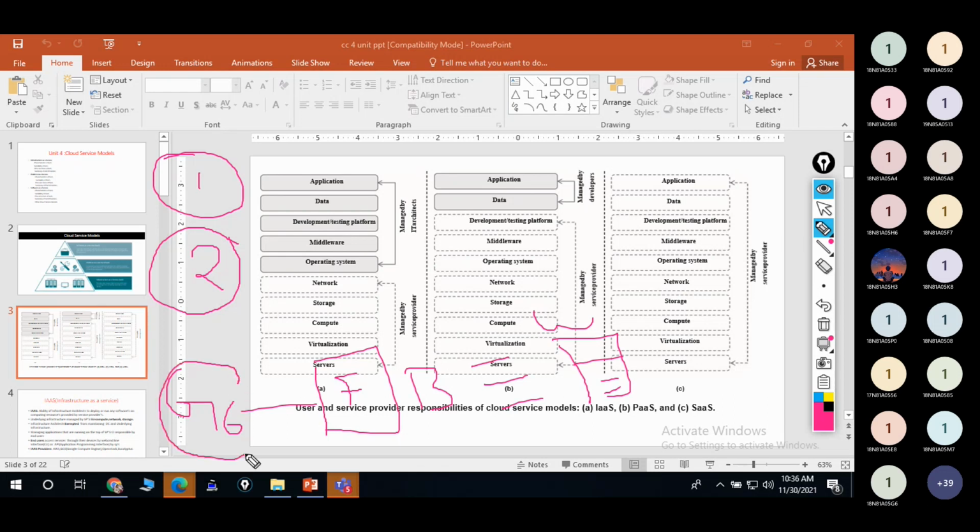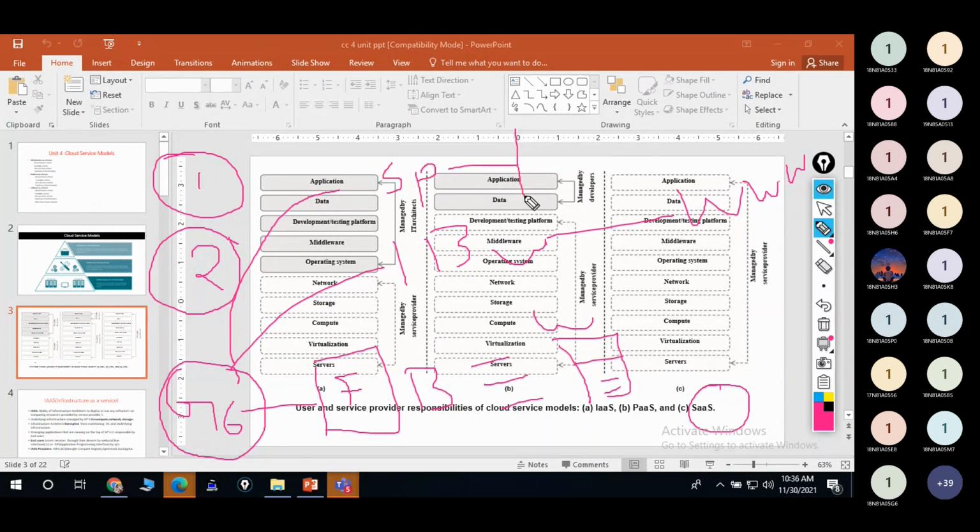Now G6 is doing one business, and that business has become very famous. Now he wants to spread that business through the world wide web. He doesn't have any knowledge about all these things, what is front end, back end, what is the code, what I have to write, he doesn't know these things, right? So simply, what G6 will be doing in software as a service, I'm talking about software as a service, is approaching the service provider and giving his information.